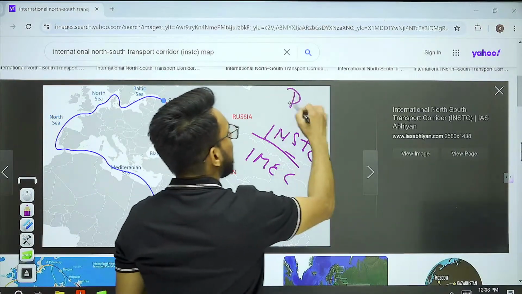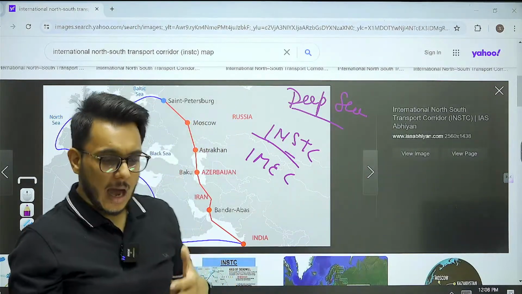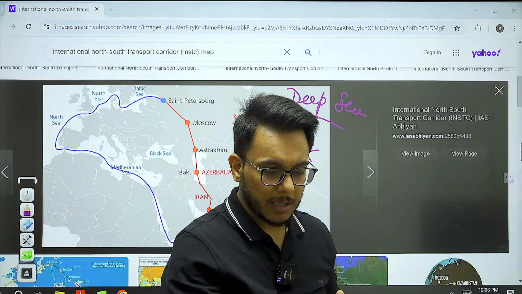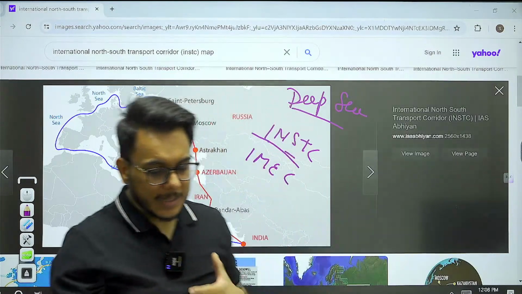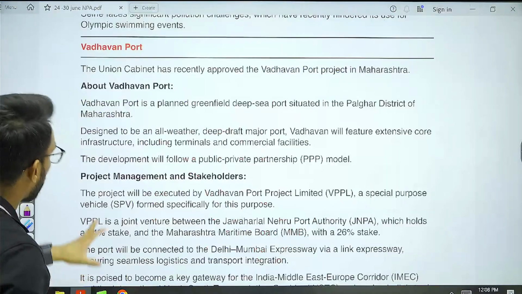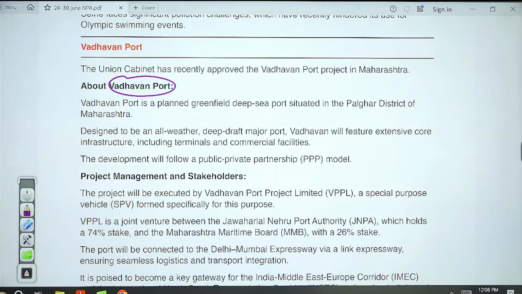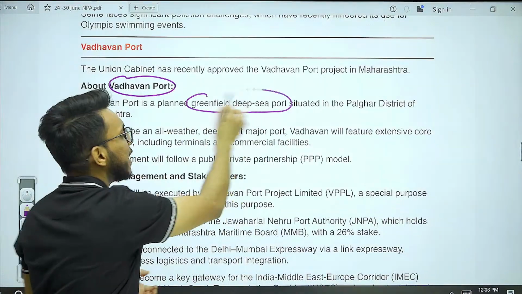What is a deep sea port? A deep sea port can harbor big ships. So we will need a deep sea port, and for that, this particular Vadhavan port is being initiated. Now, this is going to be a greenfield deep-sea port.